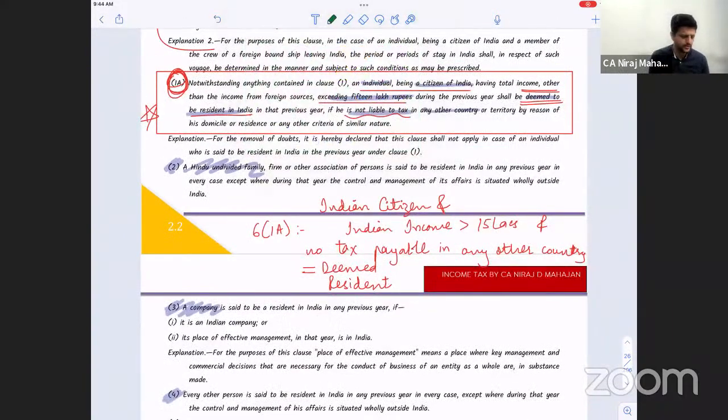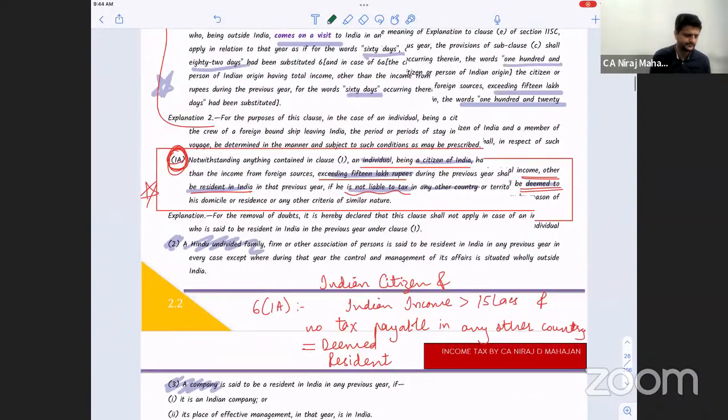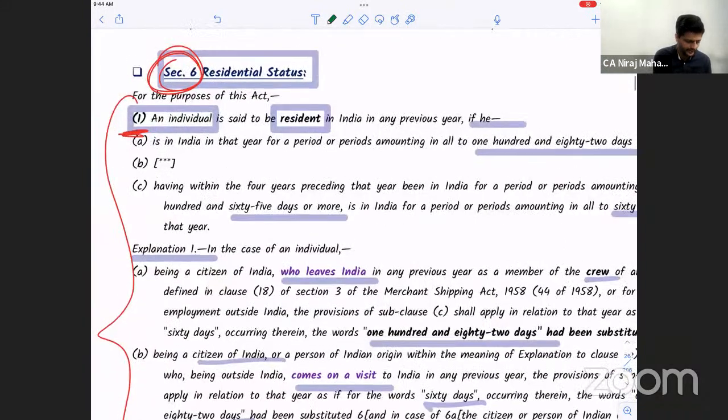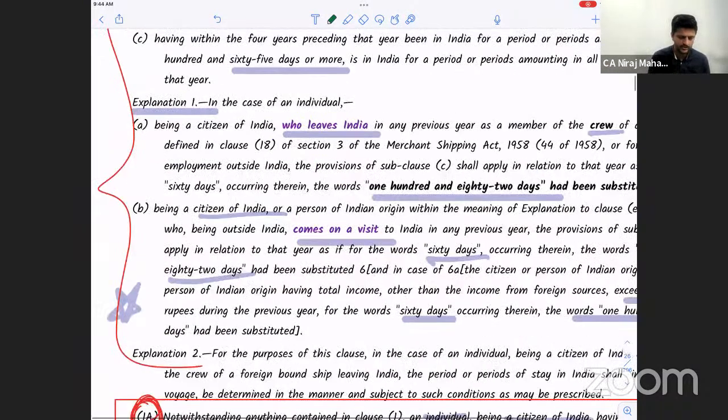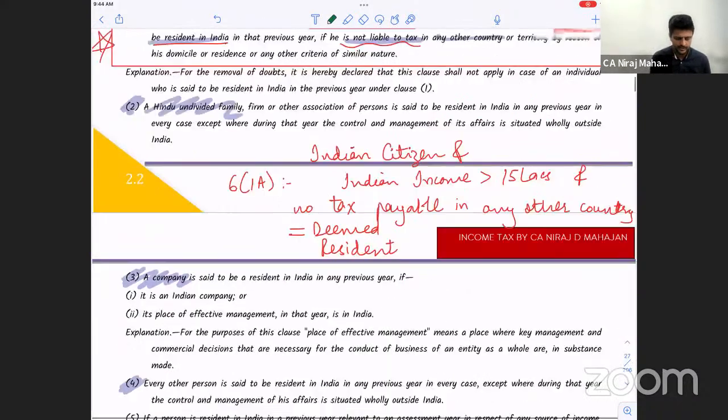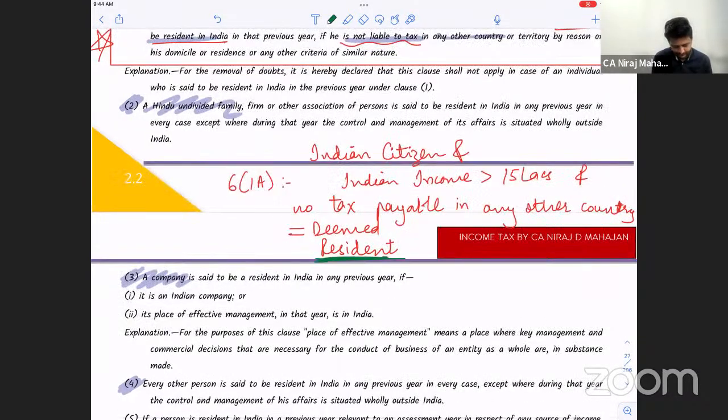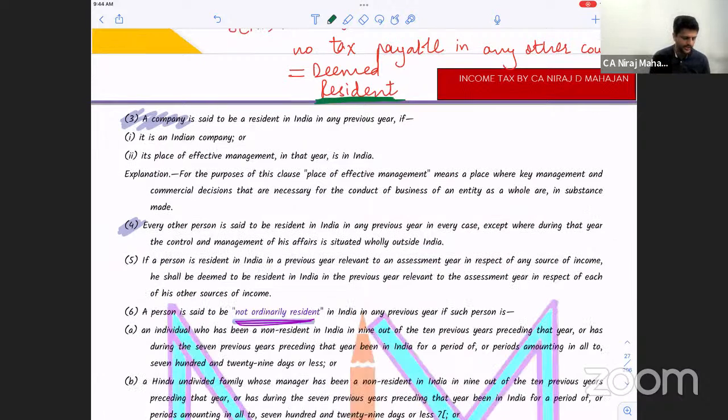I hope you understood this much. Section 6 is about resident status. 6(1) is for individual, and 6(1)(a) is also another clause, also obviously for individual. But this is a special case. It is making him resident. Clear, all of you?